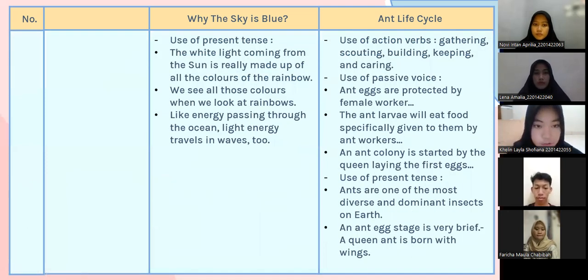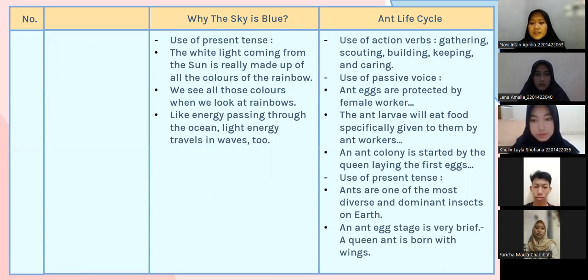And the next of the language features is use of present tense. One example is: the white light coming from the sun is really made up of all the colors of the rainbow. The next example is: we see all those colors when we look at rainbows. And the last example is: like energy passing through the ocean, light energy travels in waves too.